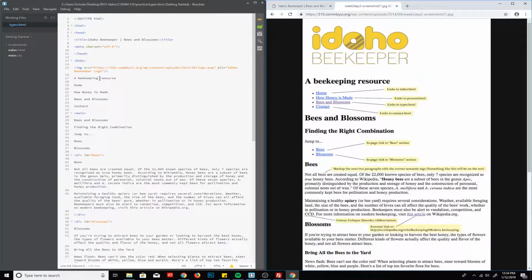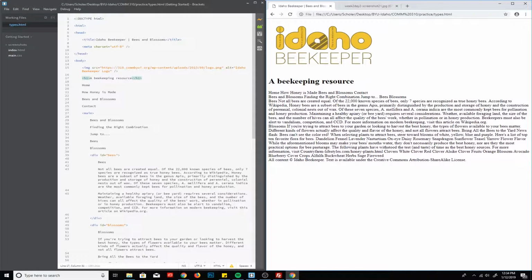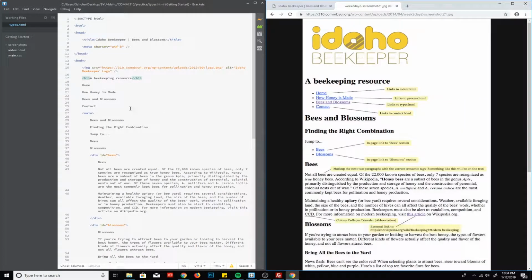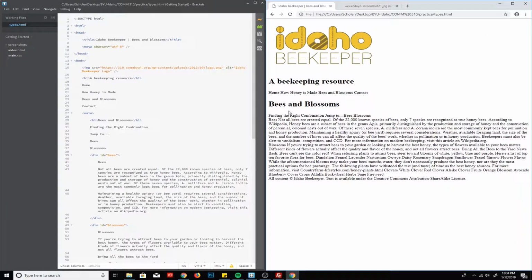So let's add just a few of these to see how it works. Right here, a beekeeping resource looks like it's an H1 header. So we'll put in H1 tags. And when we save this, you'll notice that there's now a big H1 header there. Then there's one here, bees and blossoms. Let's copy these tags and add that header and that heading as well. So now that appears there also.